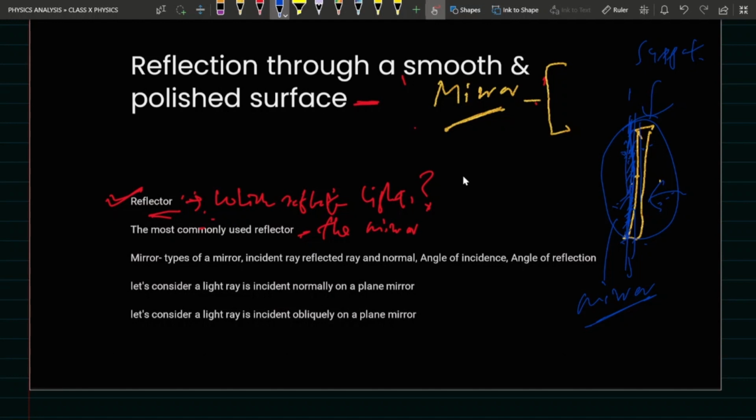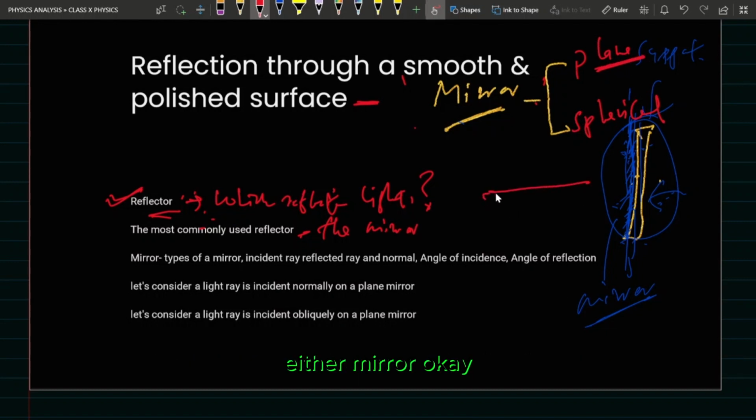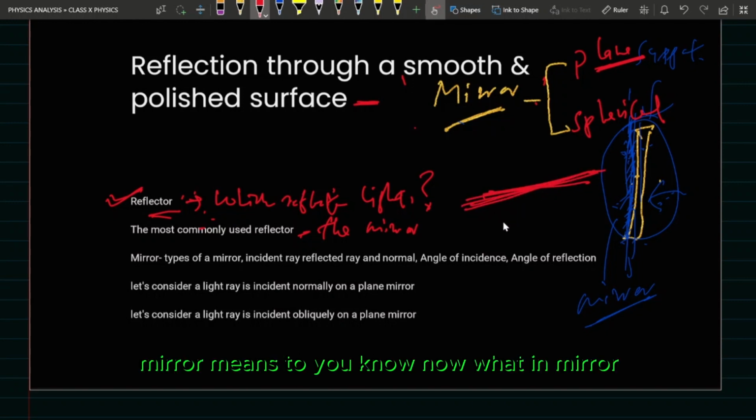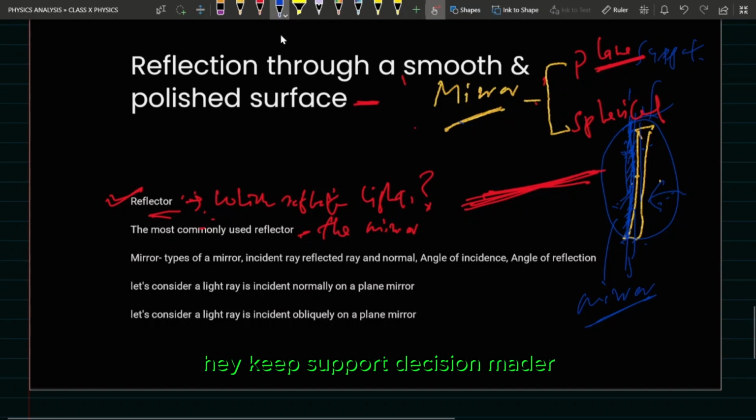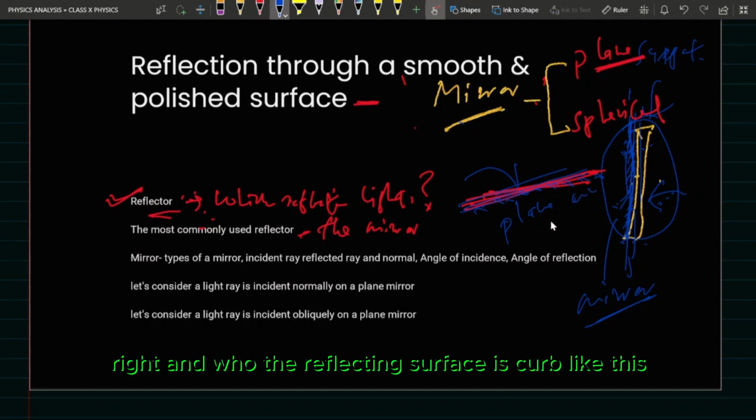We divided mirrors into two parts: one is the plane mirror, another one is the spherical mirror. So what do you mean by a plane mirror? One whose reflecting surface is plane. Simple. Suppose this is the mirror, and this is the reflecting surface. A mirror whose reflecting surface is plane is called a plane mirror. And one whose reflecting surface is curved, like this.